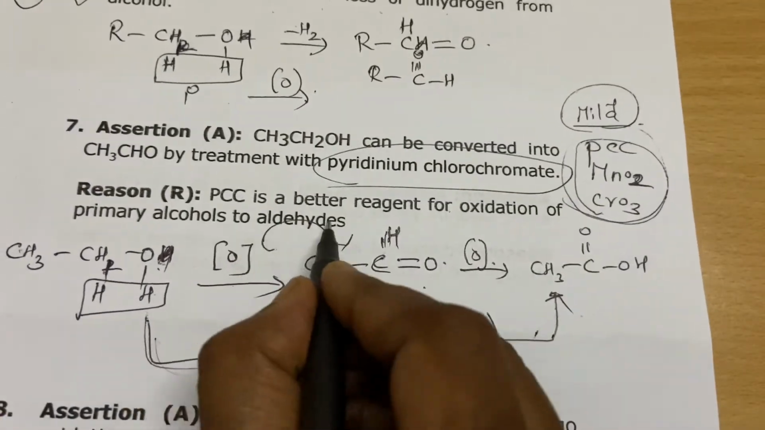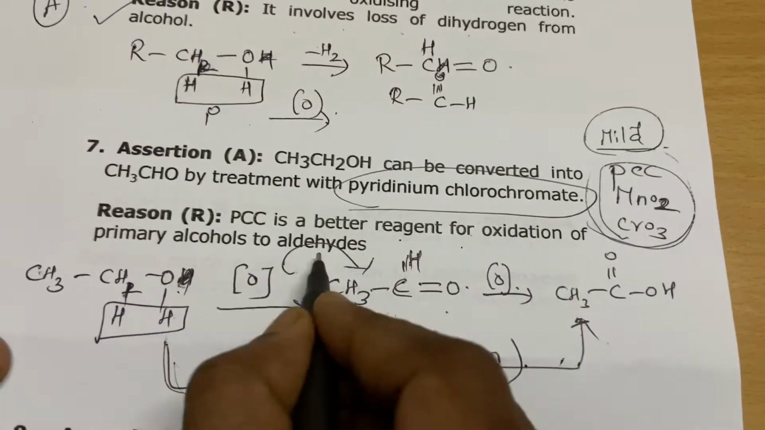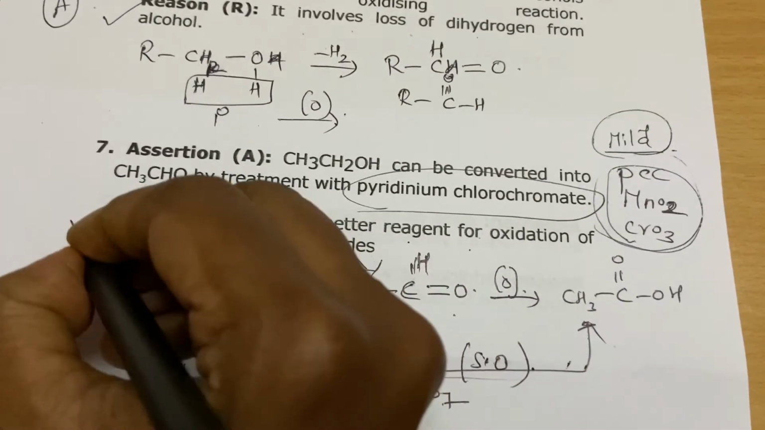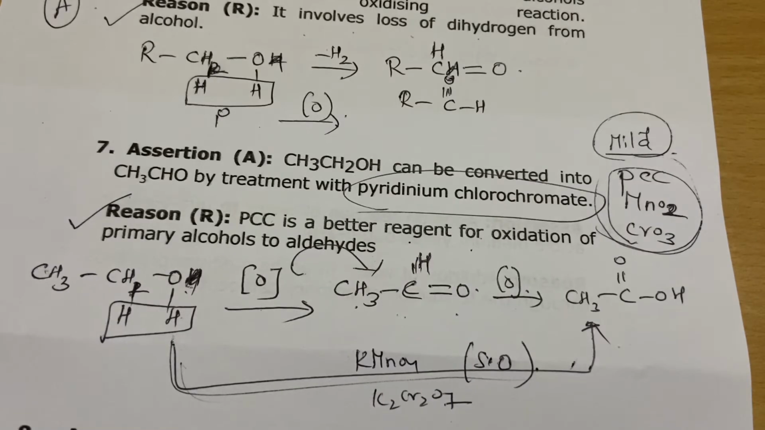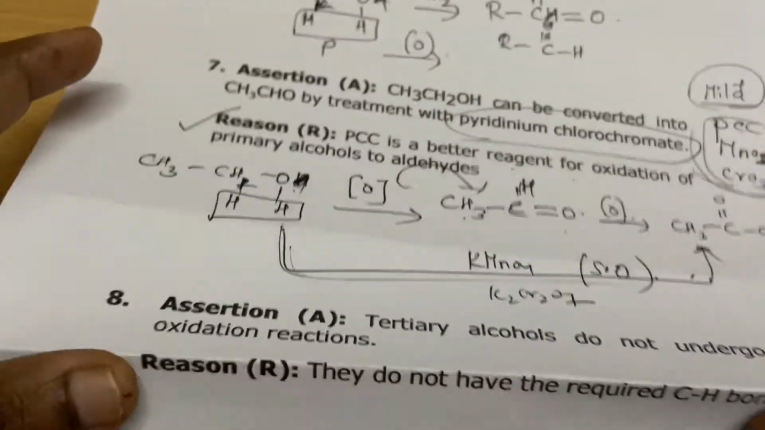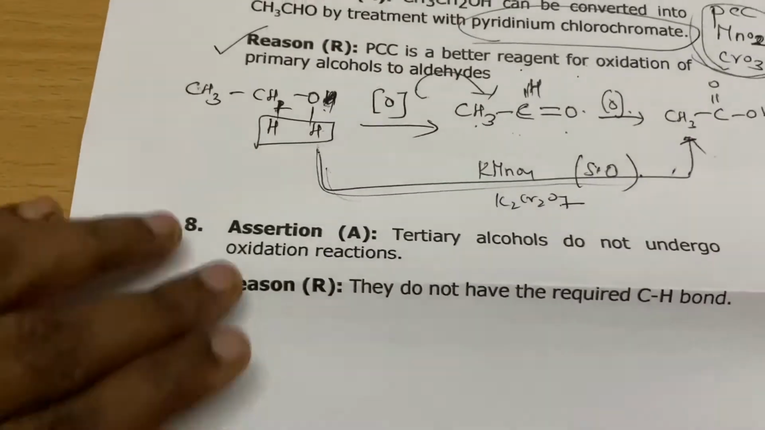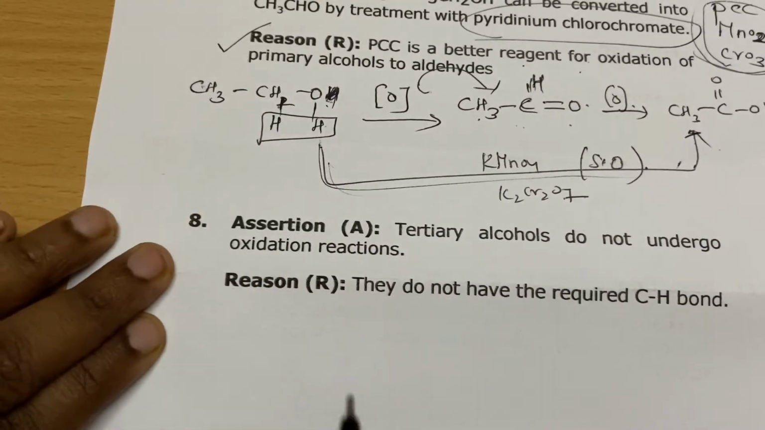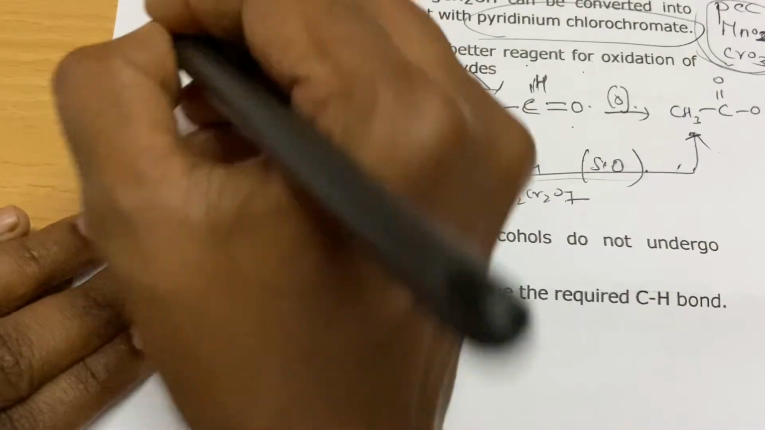Yes, PCC is a better reagent for oxidation of primary alcohols to aldehydes. Yes, very true. If you use very strong oxidizing agents like this one, you will not end up with aldehydes straight away. You will end up only in carboxylic acid. So this is option A.